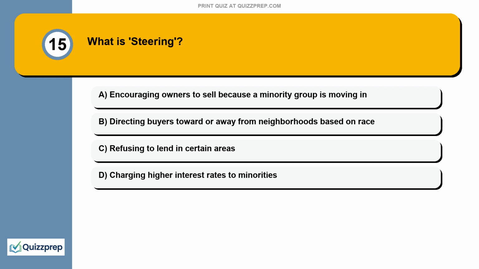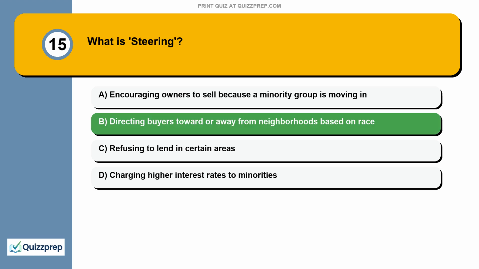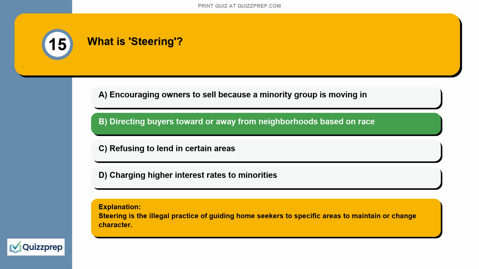Question 15. What is steering? Encouraging owners to sell because a minority group is moving in. Directing buyers toward or away from neighborhoods based on race. Refusing to lend in certain areas. Charging higher interest rates to minorities. Steering is the illegal practice of guiding home seekers to specific areas to maintain or change the character.